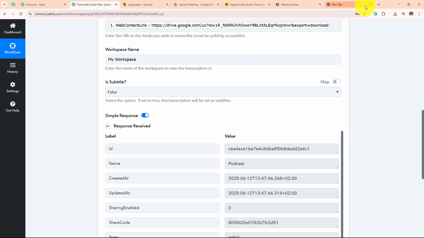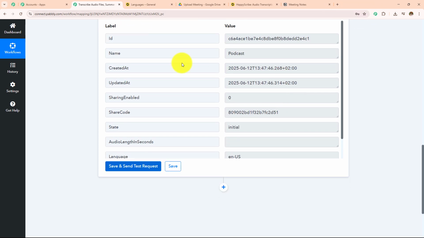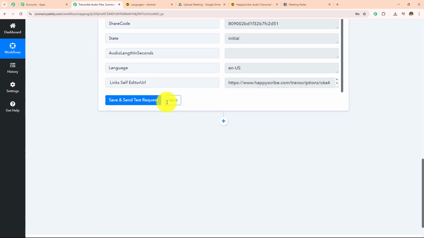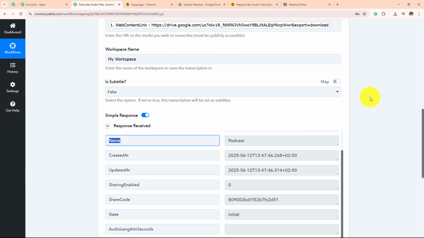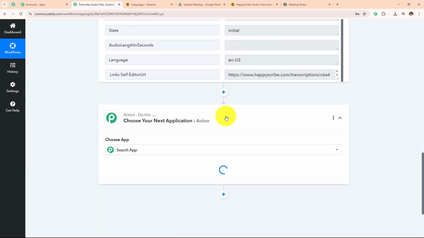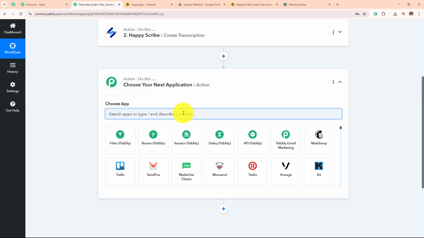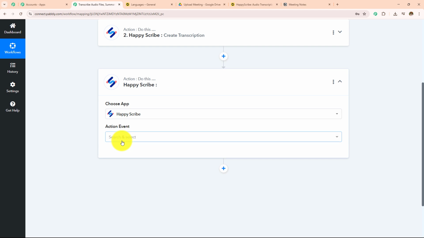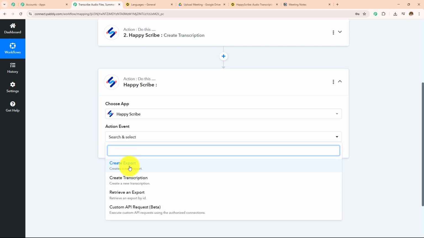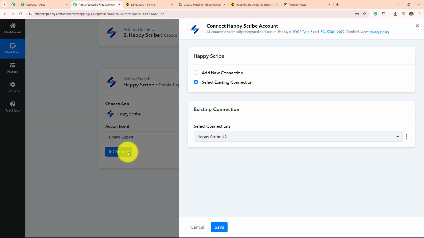I'm going to wait for the response, and here I have received the response. So it says the ID is this, name is this, and then the rest of the details. So here we have generated the transcription of this audio file, and now I am going to export this. And to do that, I'm again going to take my action application as Happy Scribe. And then in my action event, I have to export now. So I'm going to select export and then click on connect.